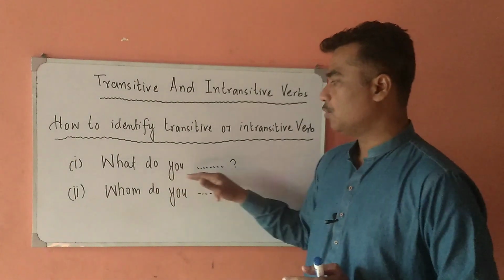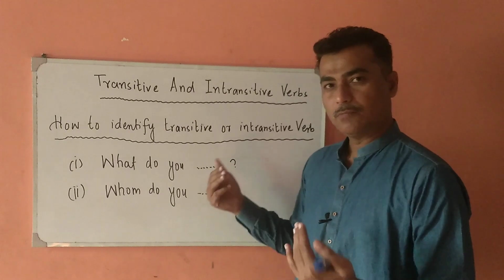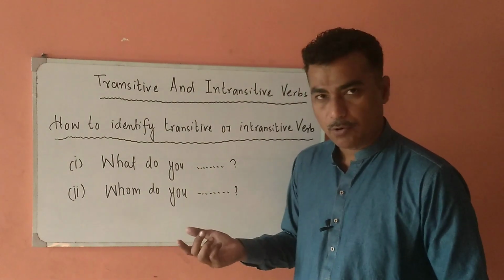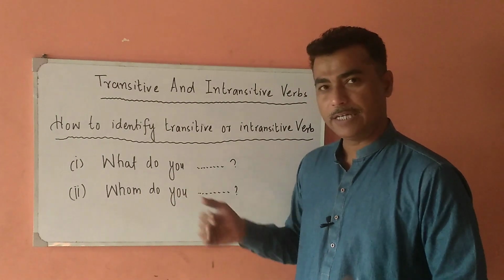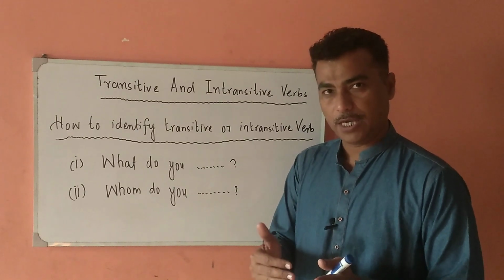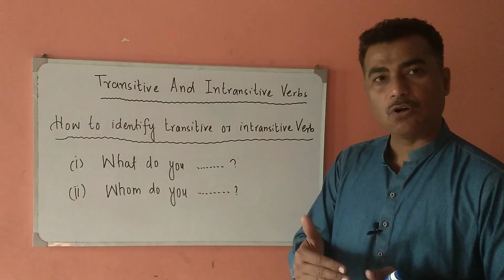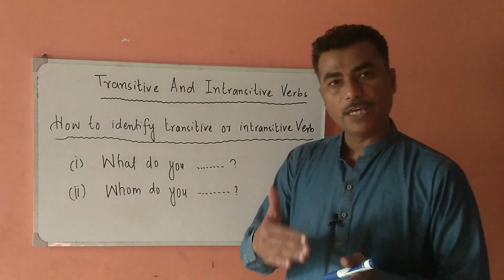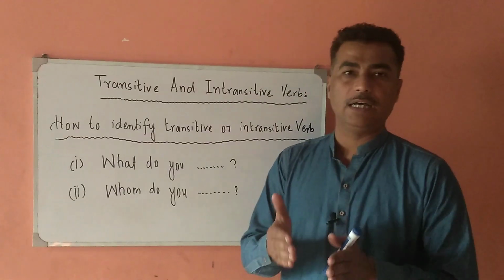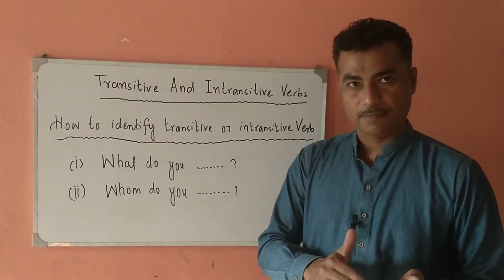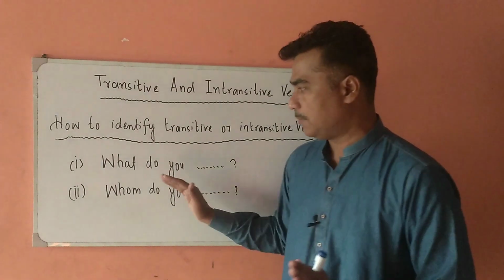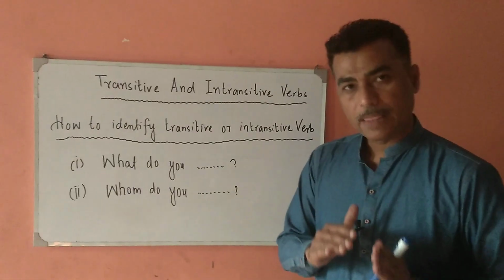What do you eat, means tum kya khate ho. What do you eat? It is also giving us a sense. So it means that eat is also a transitive verb. So we can change them from active to passive voice. Active to passive voice is possible for eat and for play.